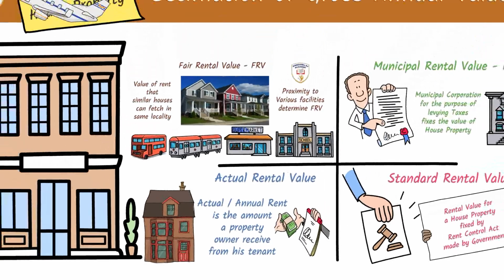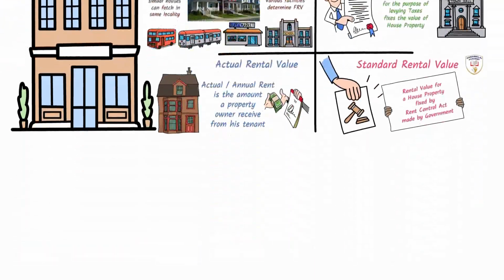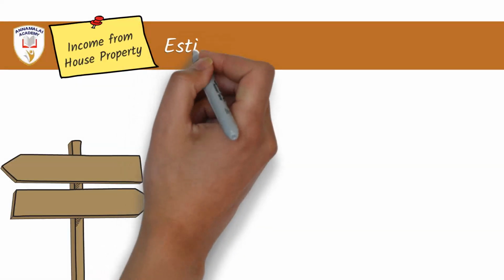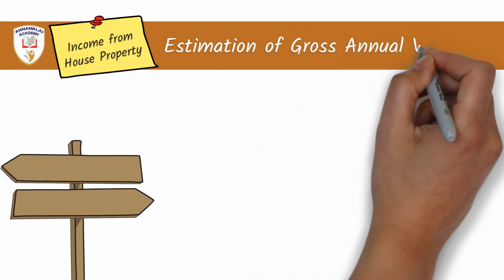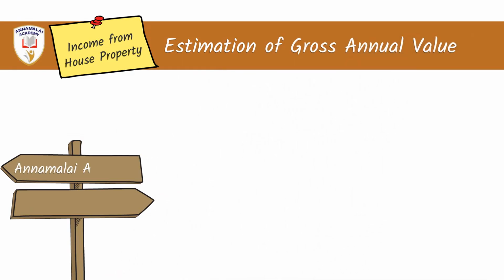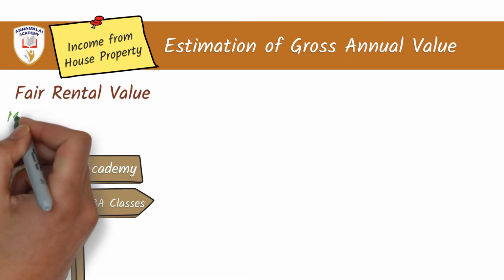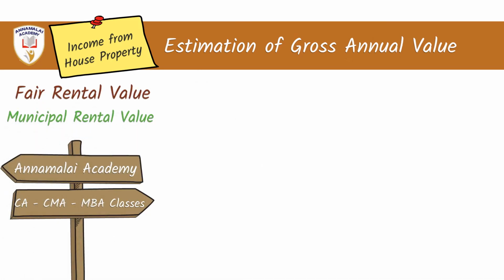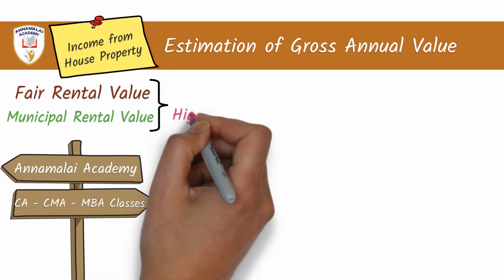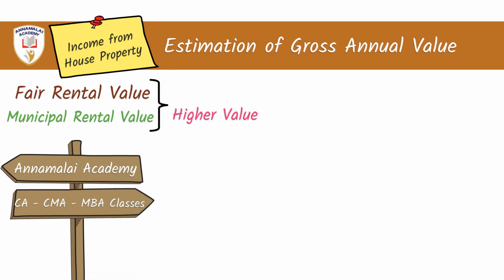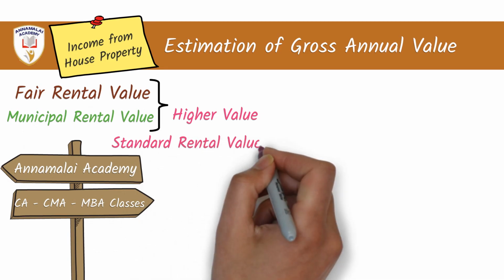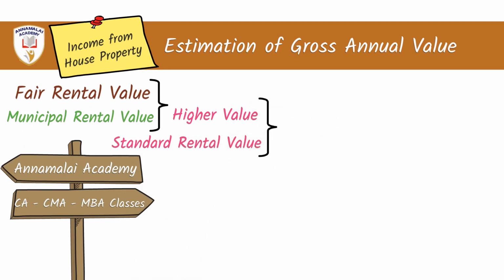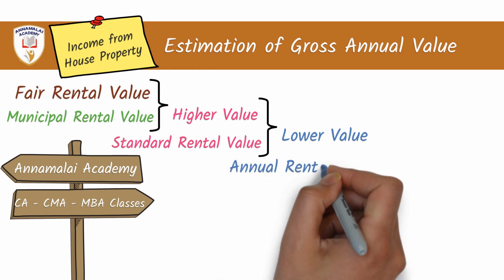Now, the estimation of gross annual value is done by a step-by-step comparison of all these four values. Firstly, the fair rental value and the municipal rental value are compared. Of that, the higher value is considered. This is compared with the standard rental value, and of this, the lower value is considered, and this is to be compared with the annual rental value.